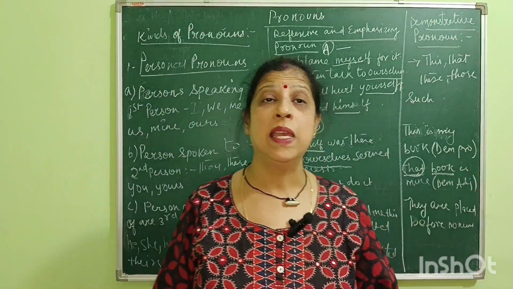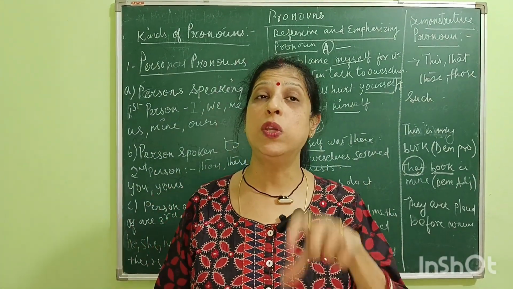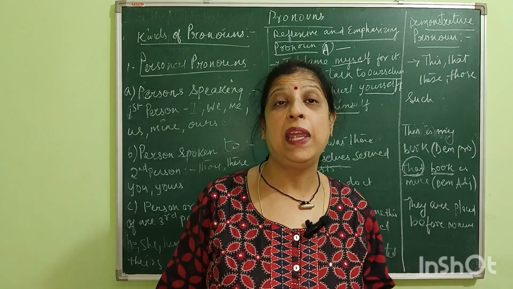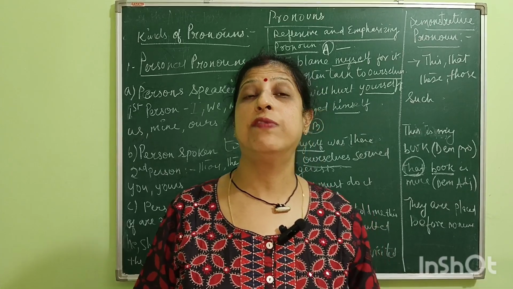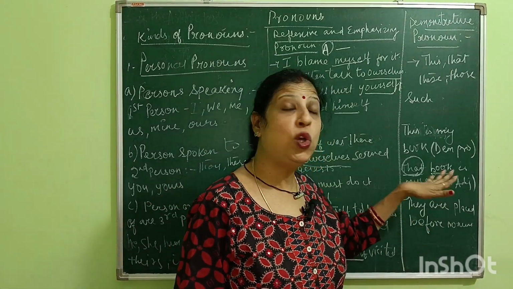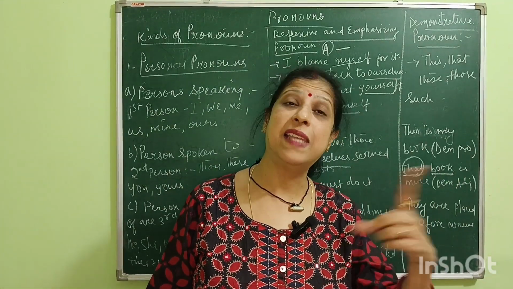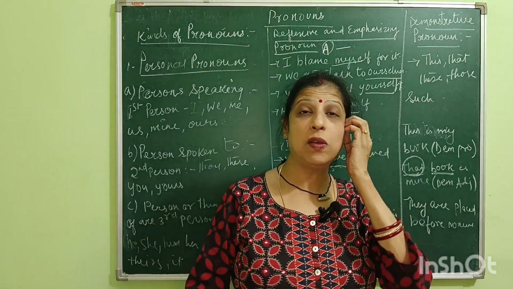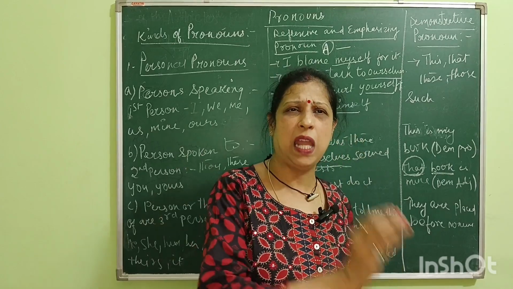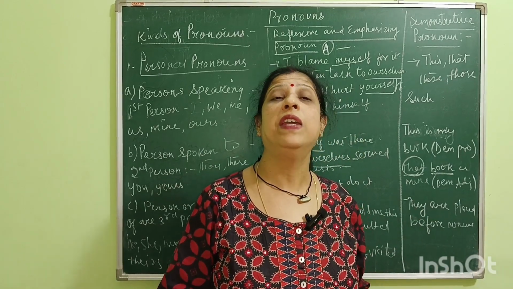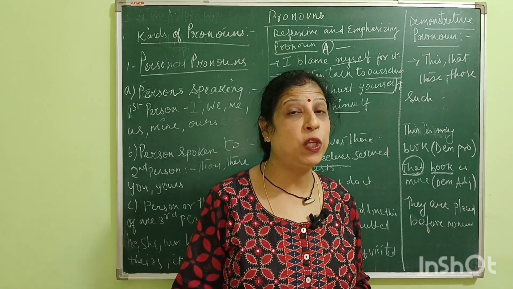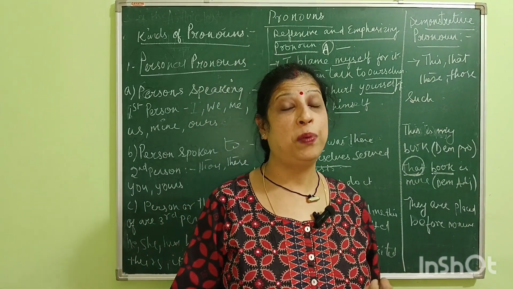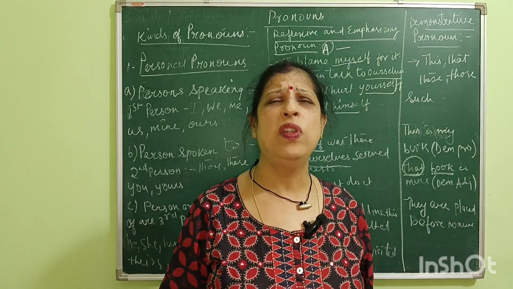A demonstrative pronoun is the word used to show the object, whether it is nearby or far. But when words like that, this, these, those are placed just before the noun, it is called a demonstrative adjective. So don't get confused between demonstrative pronoun, demonstrative adjective, reflexive pronoun and emphasizing pronoun.